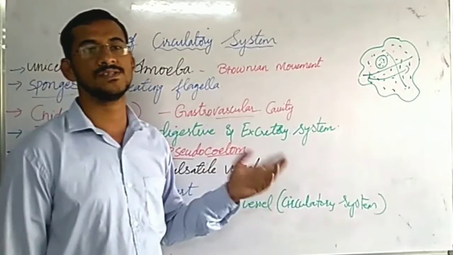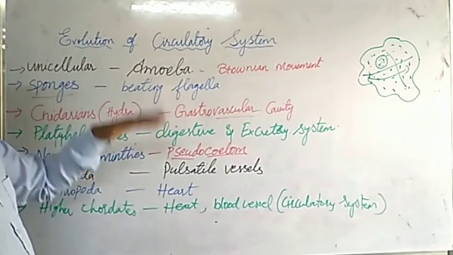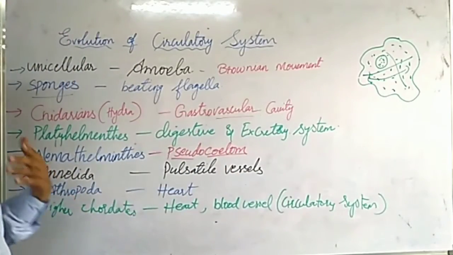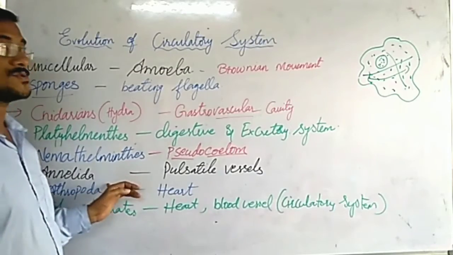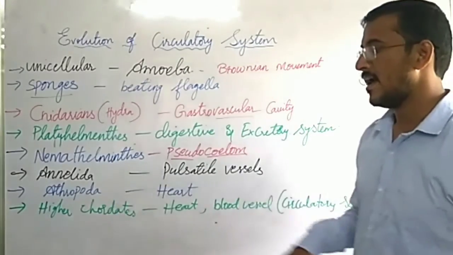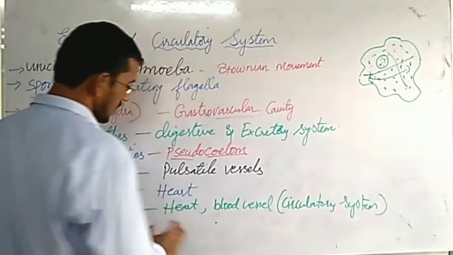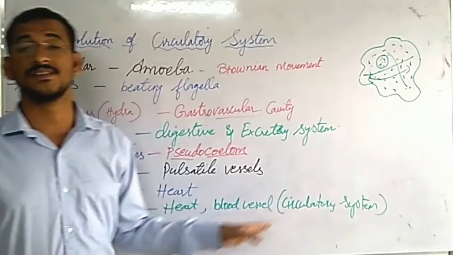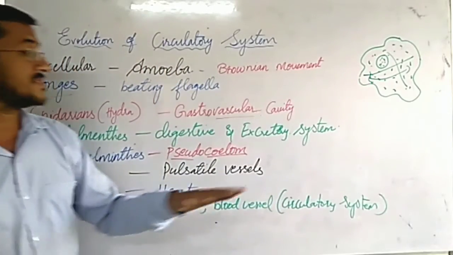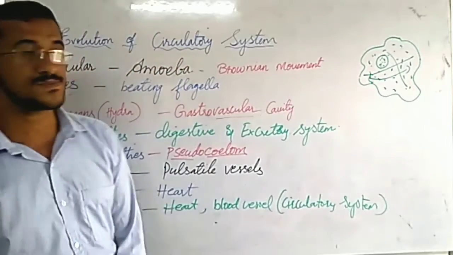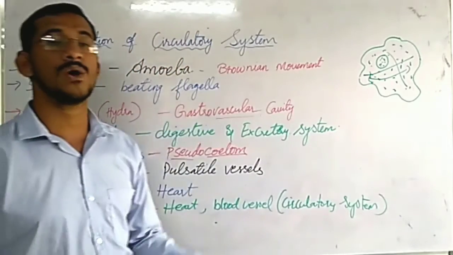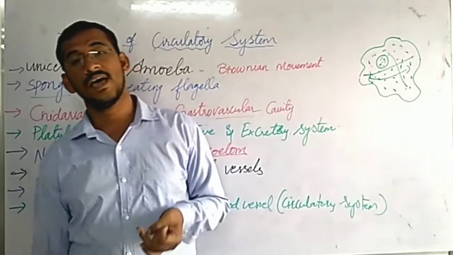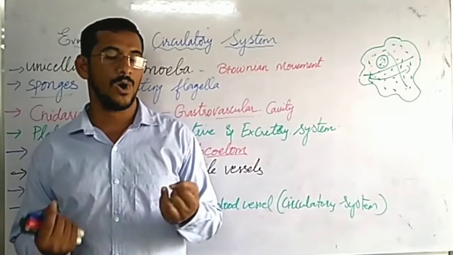These blood vessels help in circulating the nutrients throughout the body. In arthropoda, heart is present, and in chordates, heart and blood vessels are present, that is a separate circulatory system. This circulatory system helps in transporting oxygen as well as nutrients to all body cells.